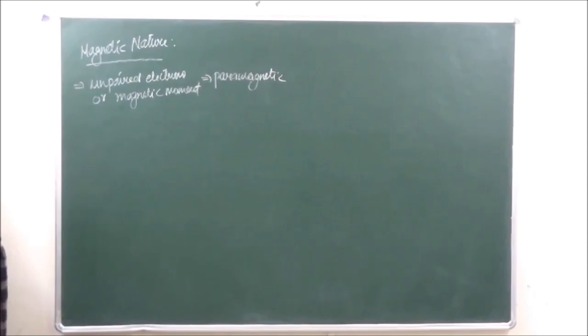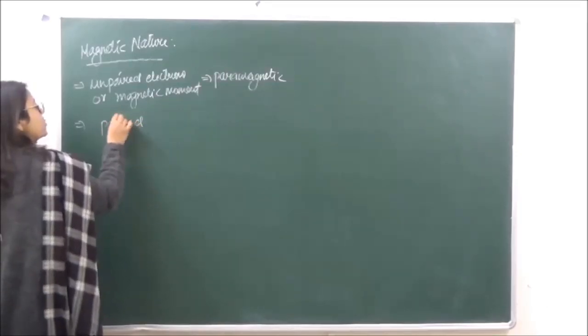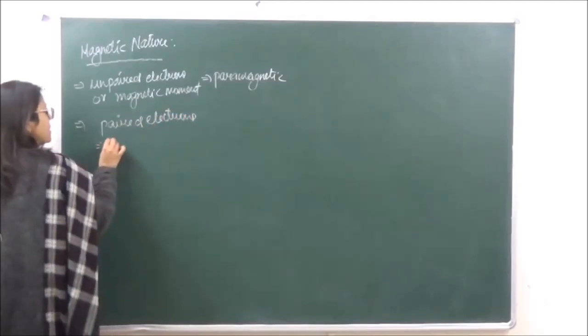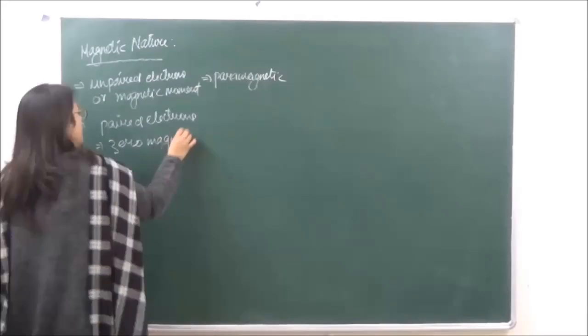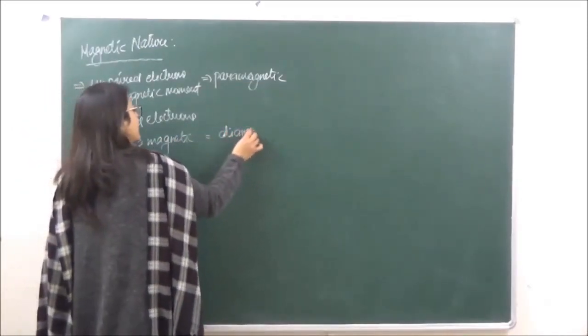Because here the d block elements are going to be the central metal atoms, all those central metal atoms whose d orbitals have unpaired electrons or magnetic moment are going to be paramagnetic in nature, okay? Then all those which have paired electrons and zero magnetic moment are going to be diamagnetic in nature.